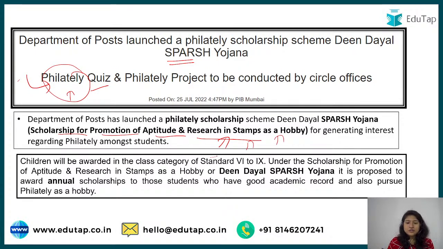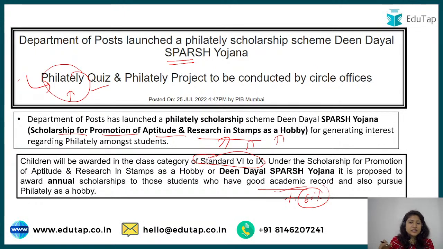So this will be given to the category of class 6th to 9th. In this particular scheme, for the students studying from 6th class to 9th class, if they have a good academic record, a good percentage, then basically 60% is the criterion that has been kept, with a 5% relaxation for the SC/ST category.